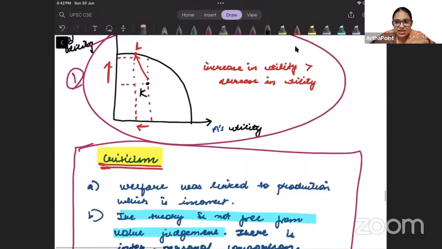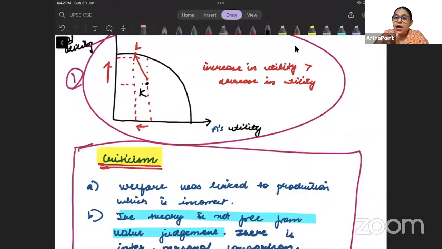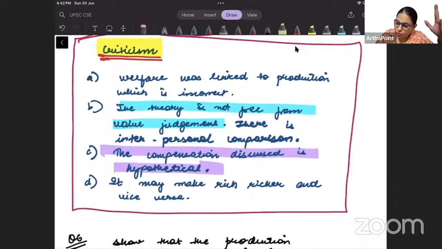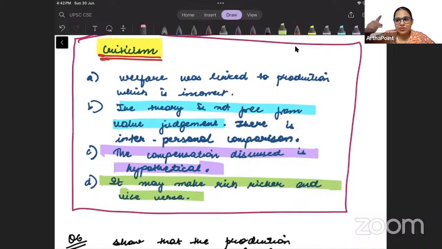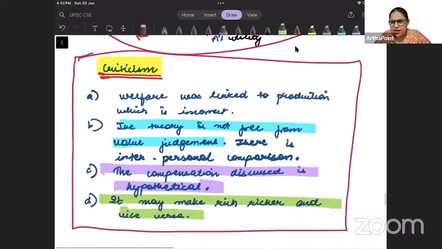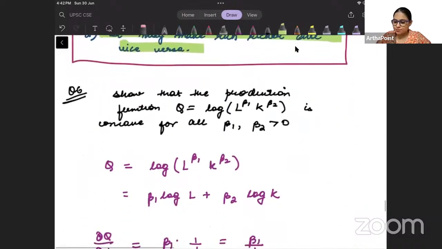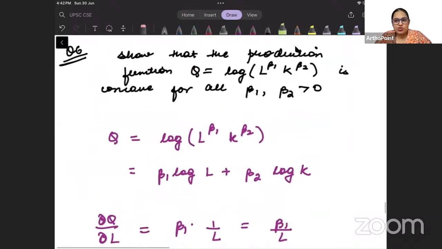So this kind of compensation principle makes the rich richer and the poor poorer, right? And this is one of the very big criticisms of this model. So you need to go ahead and tell about this criticism also, that it makes the rich richer and poor poorer. Okay, so these criticisms are enough. You can write this much. Okay, beta. Come to the next question.